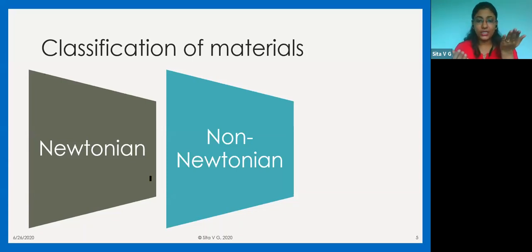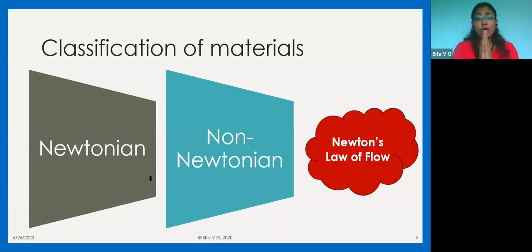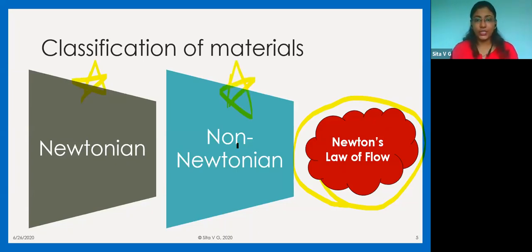One is Newtonian and the second is non-Newtonian. All of these depend on whether it follows Newton's law of flow or not. If the material follows Newton's law of flow, then it is classified as Newtonian material. If it does not follow Newton's law of flow, then it is classified as non-Newtonian material.